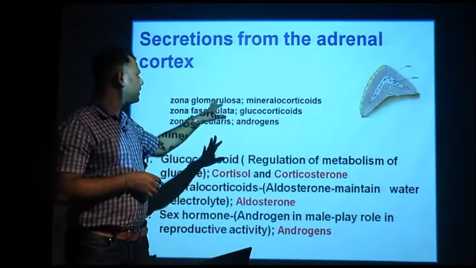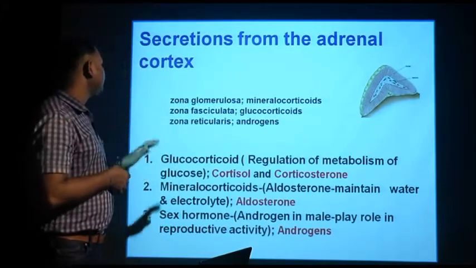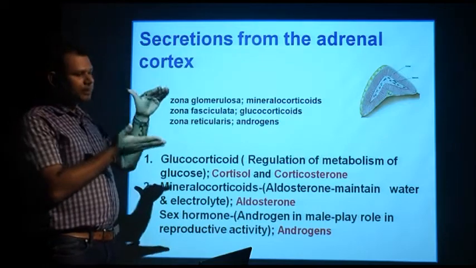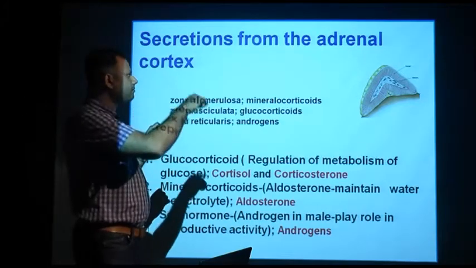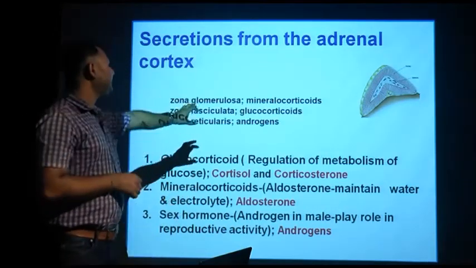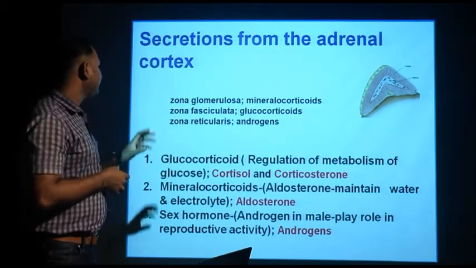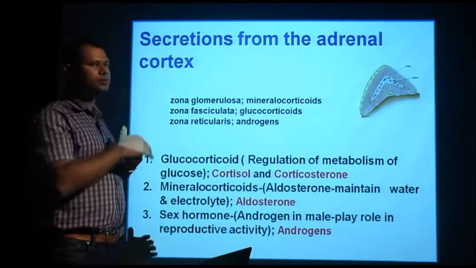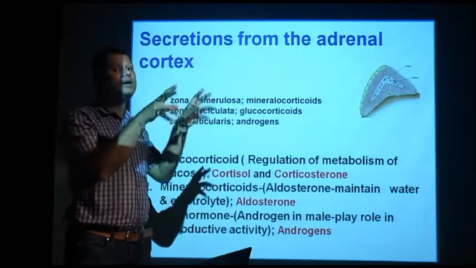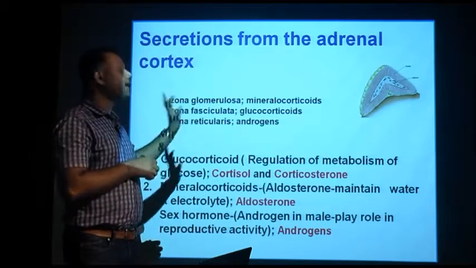Then zona fasciculata, the middle part of the adrenal cortex, has columnar cells and secretes glucocorticoids. And zona reticularis, the innermost layer next to the medulla, secretes androgens.